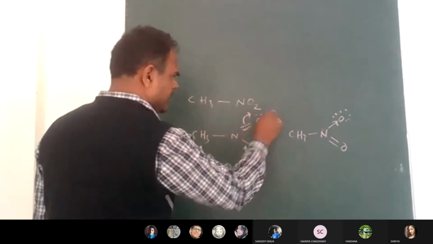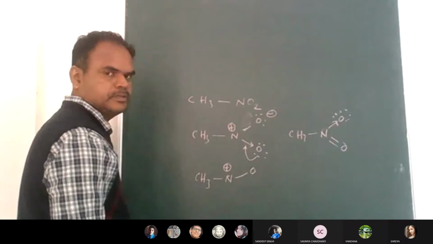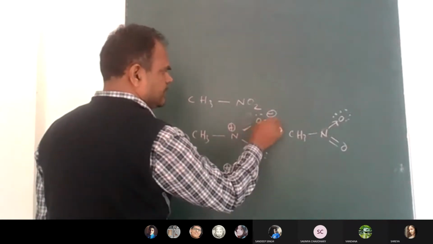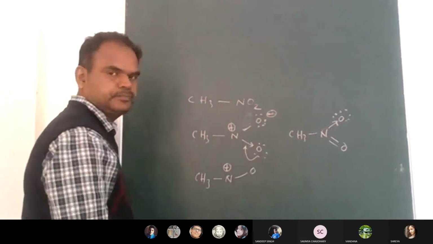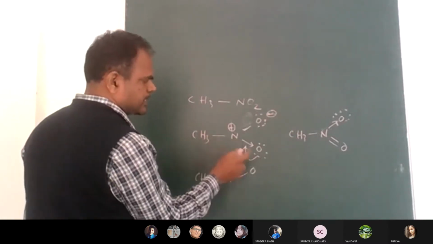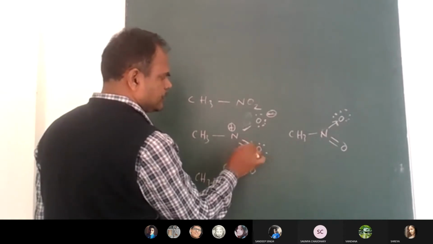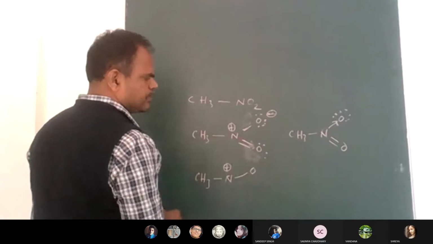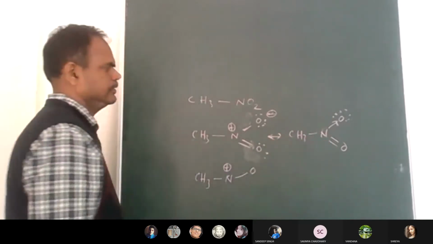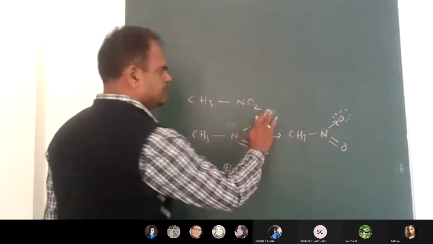So a negative charge will come, either a positive charge will come, then this pi bond will disappear. Here, if one extra electron pair comes, a negative charge will come here. Then in order to compensate this positive charge, one of the lone pairs will come back. Then a pi bond will form here, one pi bond and one sigma bond. So this structure will come. Now the positive charge will disappear. The negative charge will disappear.